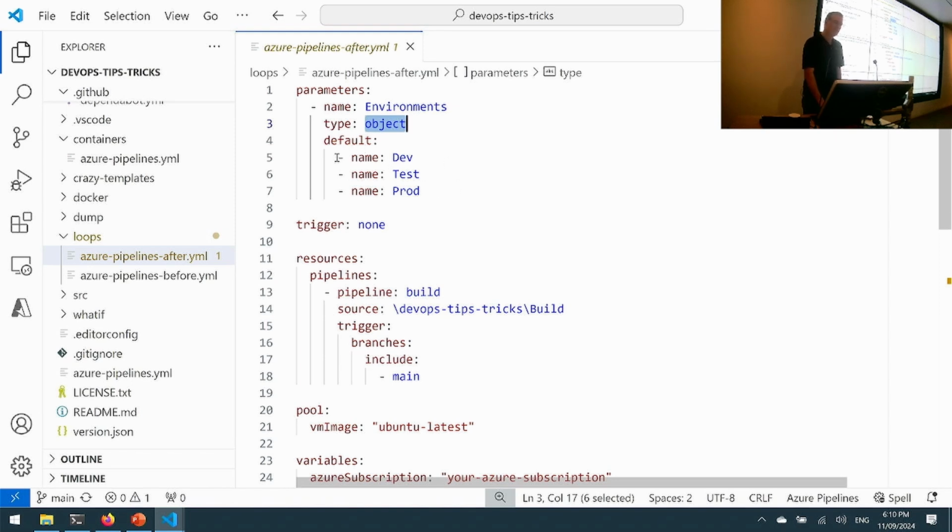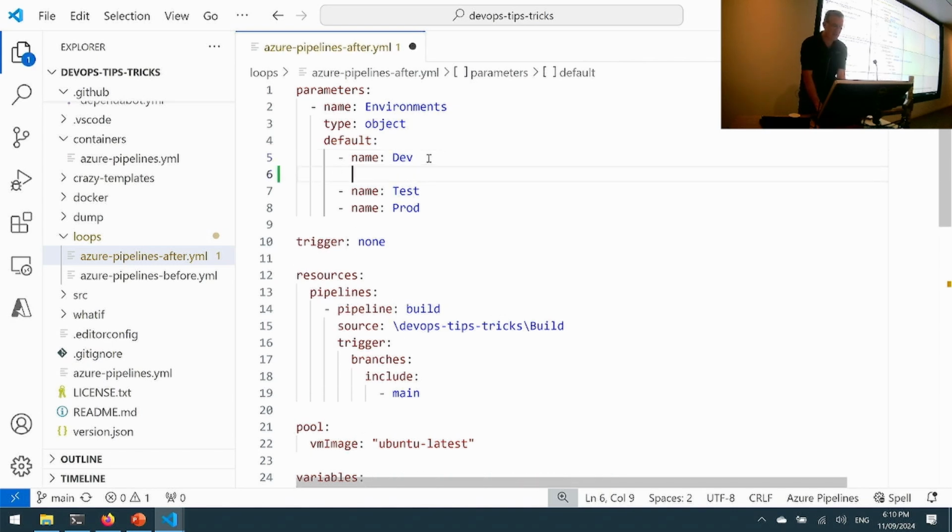Now, if you're familiar with YAML, you might understand that when we use a dash here, that's actually creating an array, essentially. So that's what we've done here. We've got an array, and each item in the array has a property called name, and the value of that is dev. Indeed, we could add other things in here, like we might have, I don't know, connection string, blah. Other things that are specific to that environment, we can add that in there as well. Not passwords, don't do that.